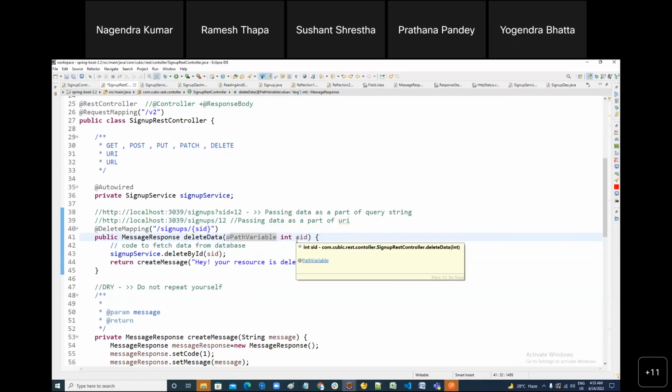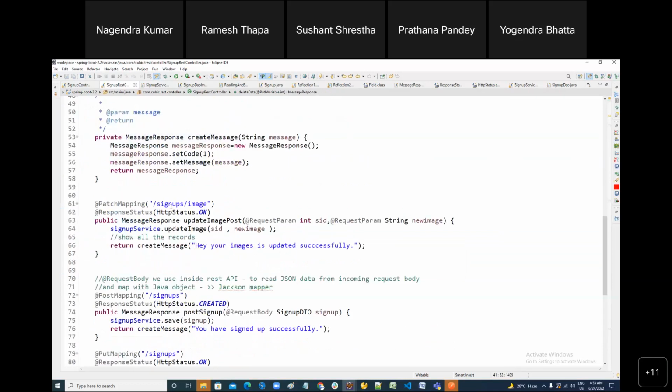Yeah, this is applicable in Angular everywhere, this kind of syntax. Please be ready. This is for only updating the image. That's why I'm using patch.